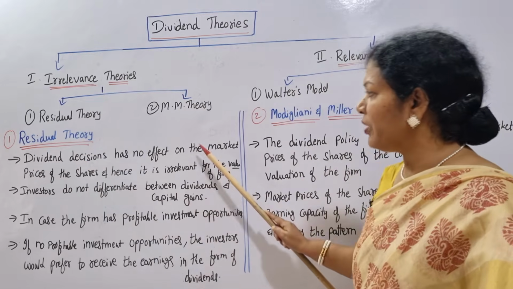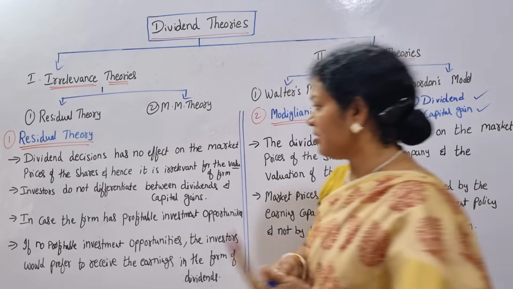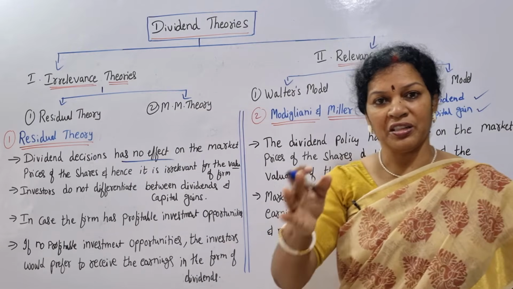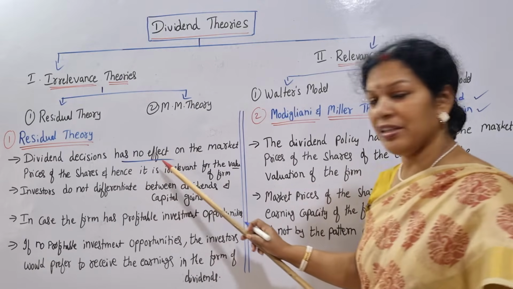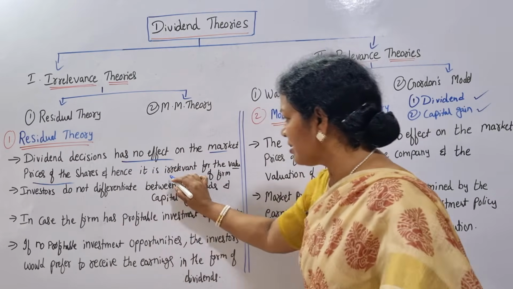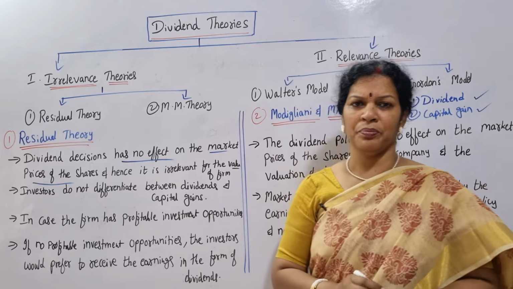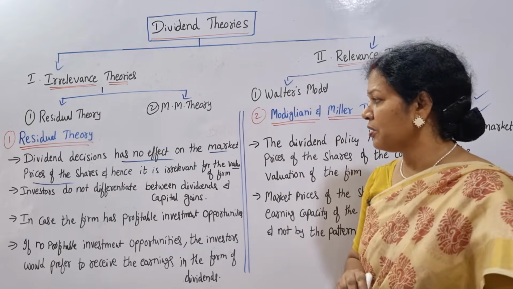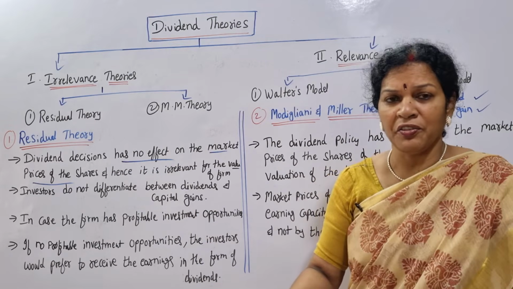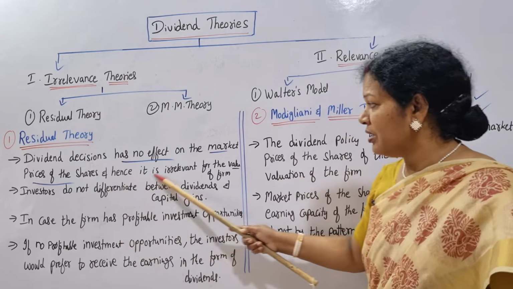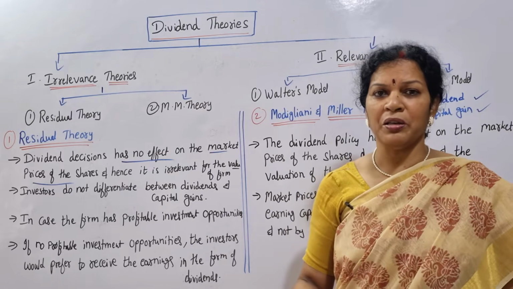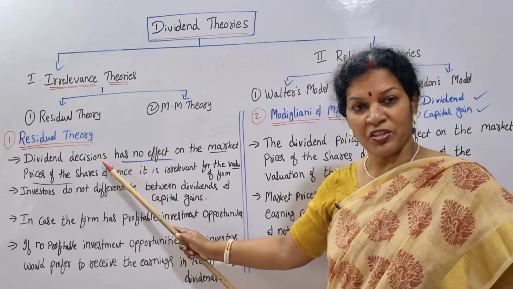Dividend decisions have no effect on the market prices. If you don't pay the dividend, that doesn't make any difference. So dividend decisions have no effect on the market price of the shares. Hence, it is irrelevant for the valuation of the firm. Market price doesn't change, so when there is no difference, why would it make a difference in the valuation of the firm? Not at all. This is the first point it is saying.